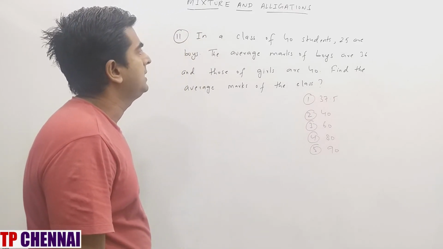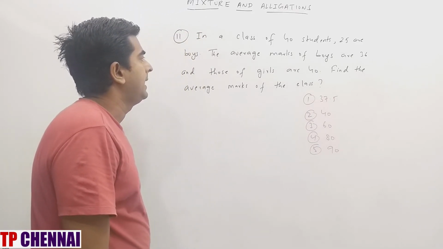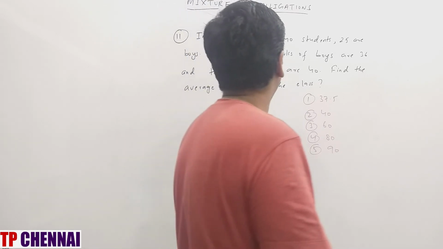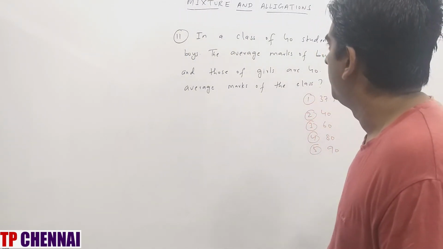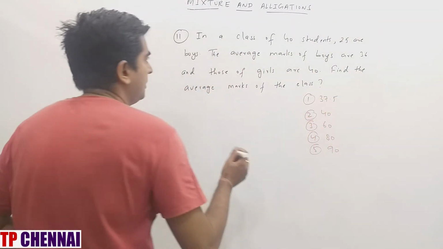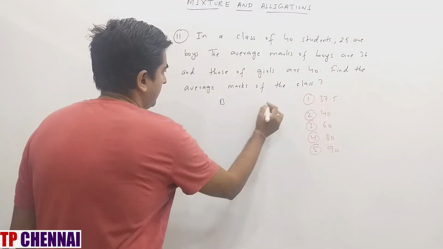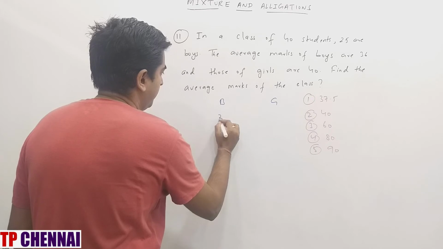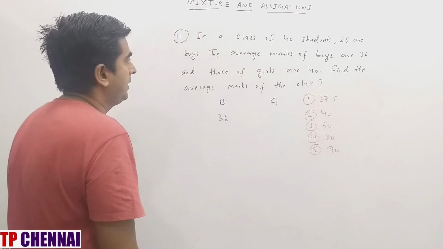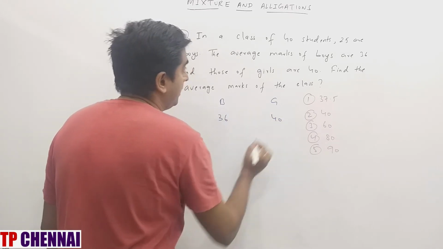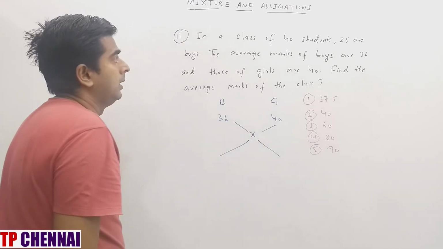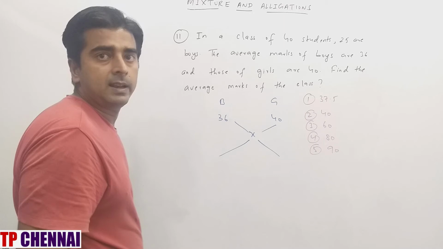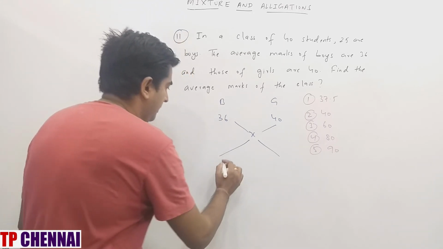In a class of 40 students, 25 are boys. The average marks of boys are 36 and those of girls are 40. Find the average marks of the class. Boys and girls are there, and the average marks of boys is how much? 36. Average marks of girls is how much? 40. Overall they are asking. 40 students are there, in that 25 are boys.